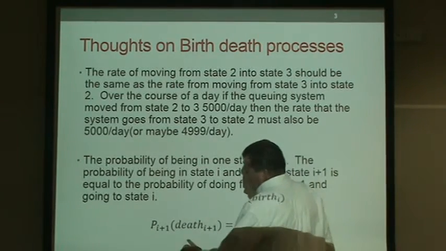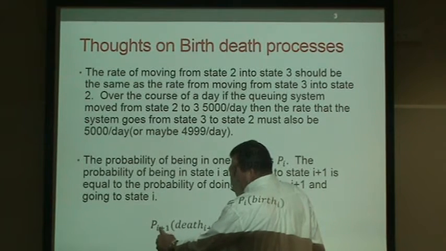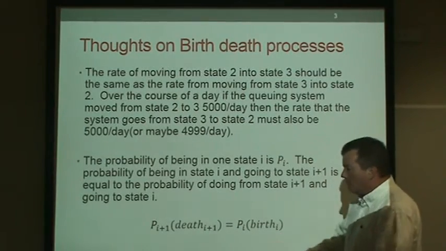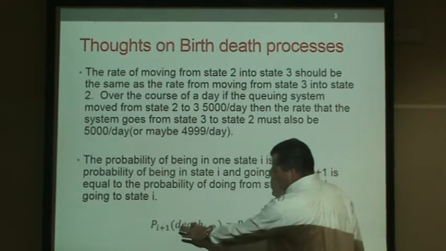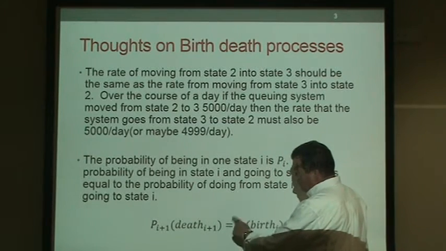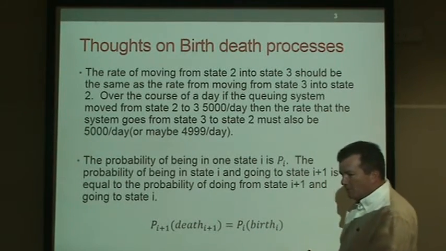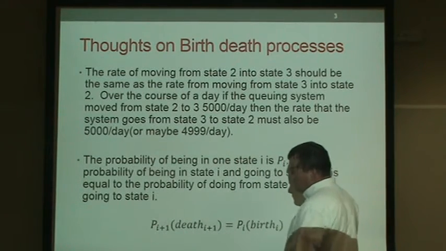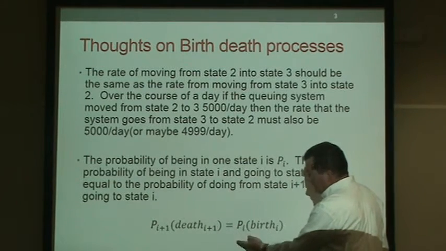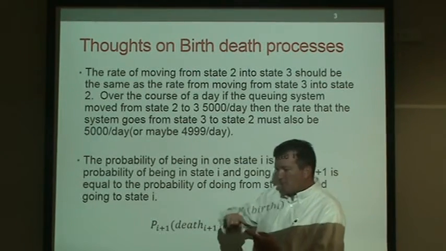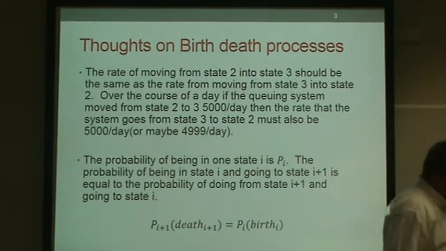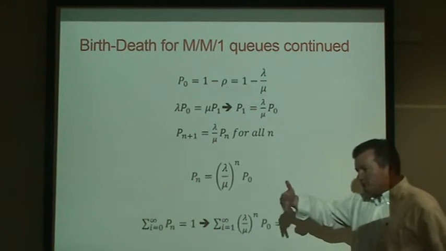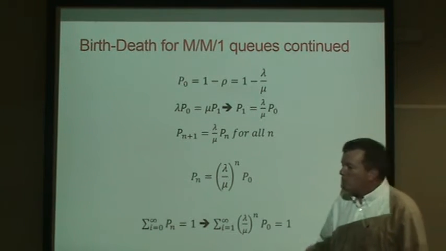So we're making the observation that the percentage of time we are in any state, state i plus 1, and we have a death, our population shrinks by 1, someone gets served, equals the probability we're in the next lowest state and someone arrived to our system and we went up to the next state. So the percentage of time we're in state 8 and someone leaves our system is equal to the percentage of time we're in state 7 and someone joins our system. The number of times we went from 7 to 8 equals the rate at which we go from 8 to 7.